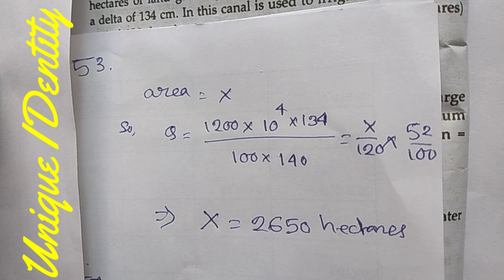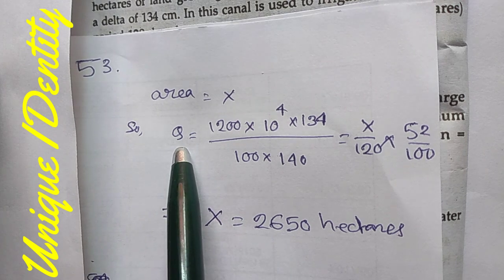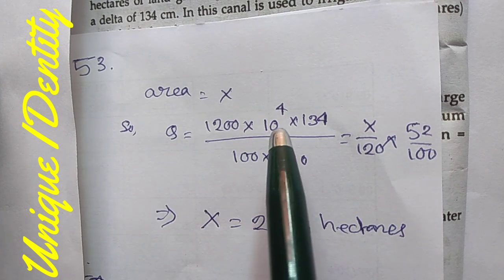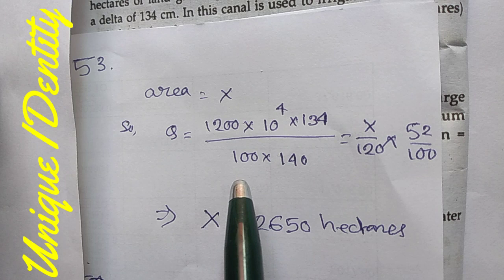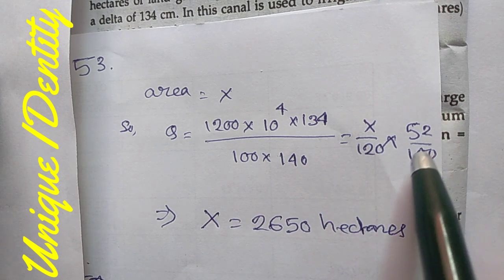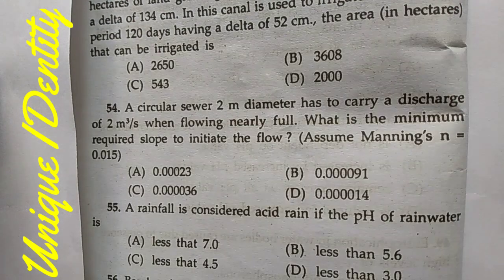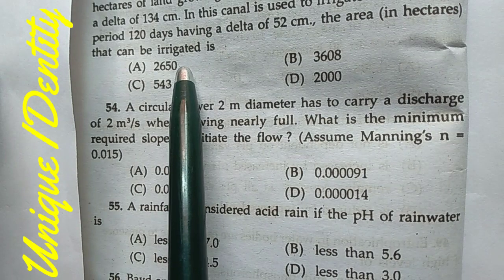As the amount of irrigation water in the canal is constant, let the area be x. So total irrigation water Q equals 1200 into 10 to the power 4 into 134 by 100 into 140, equals x by 120 into 52 by 100. So x equals 2650 hectares. So option A is correct.